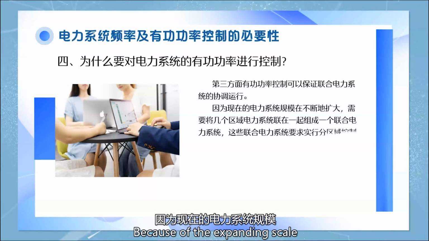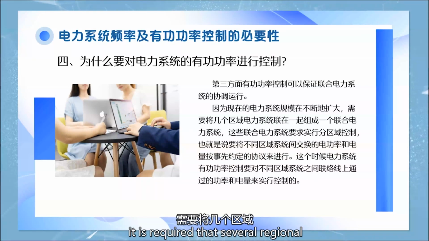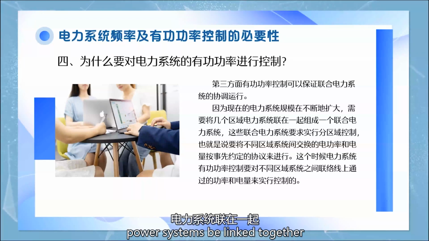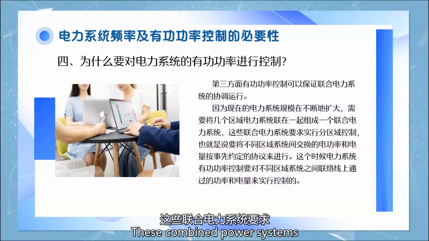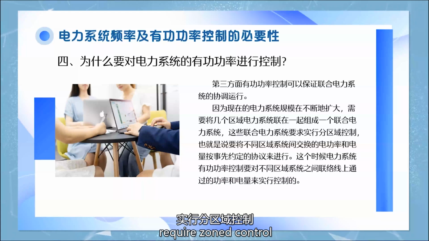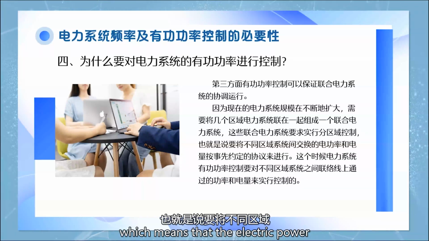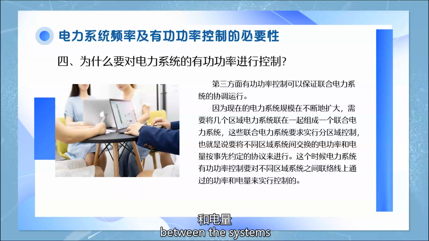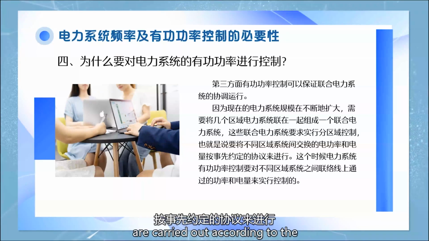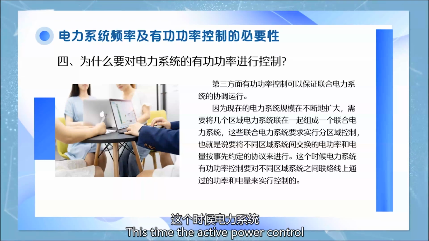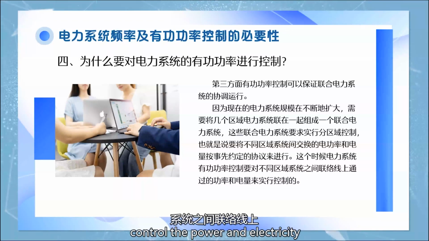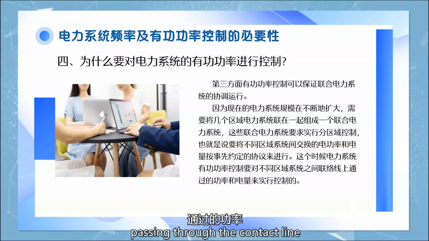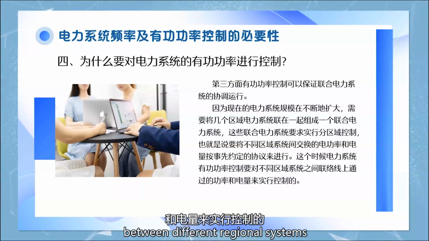Because of the expanding scale of the current power system, it is required that several regional power systems be linked together to form a combined power system. These combined power systems require zone control, which means that the electric power and electricity exchange between the systems in different regions are carried out according to the previously agreed agreement. Thus, the active power control of the power system should be implemented to control the power and electricity passing through the contact line between different regional systems.